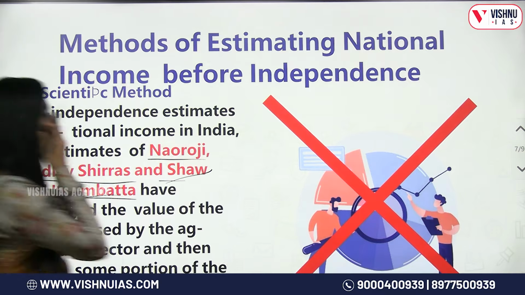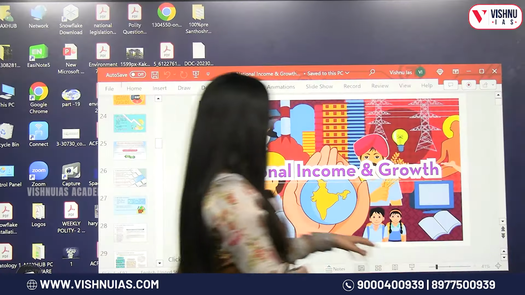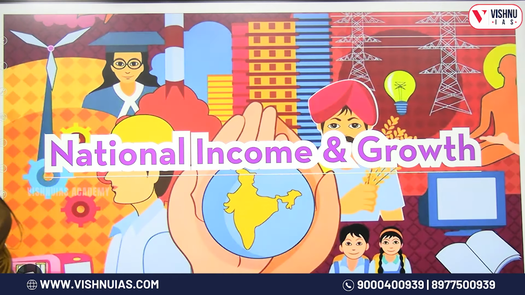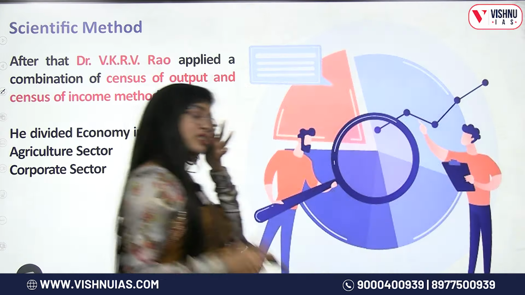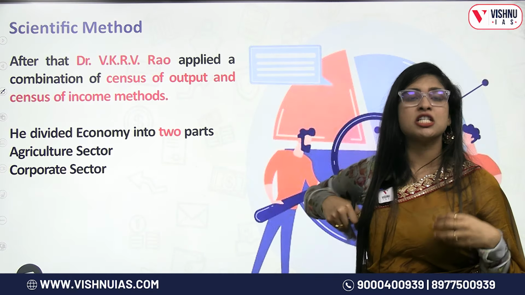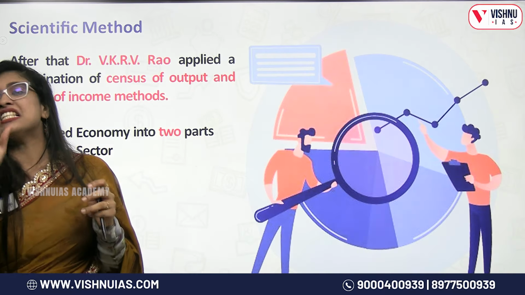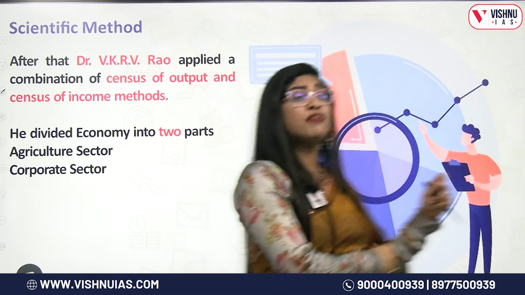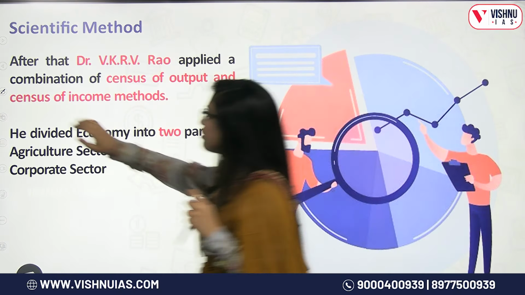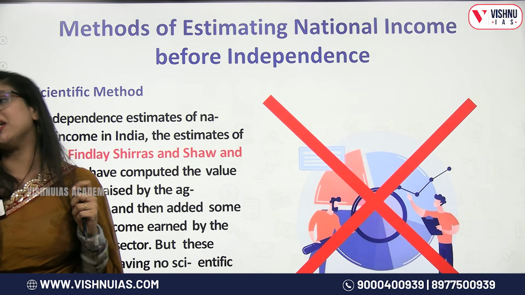Dr. V.K.R.V. Rao. Okay, now it is better, I feel. There was some issue. Various other estimates were done by all these people. Now, in these estimates or calculation of national income, there was something missing. Why? Because before independence, nobody literally gave a scientific way of analyzing or approaching national income.